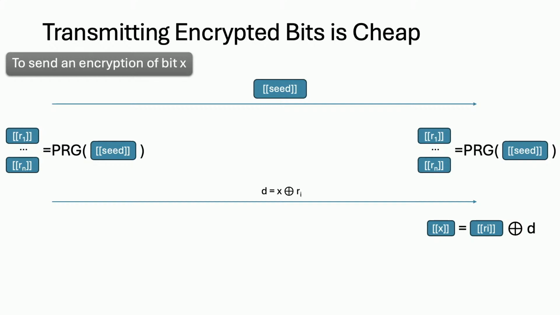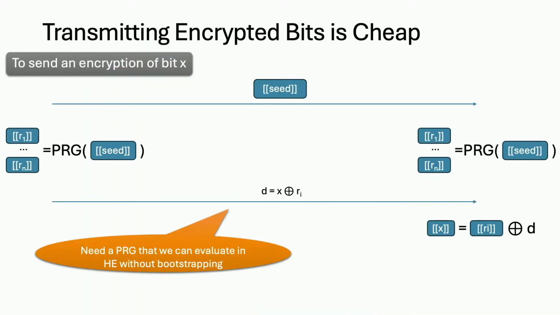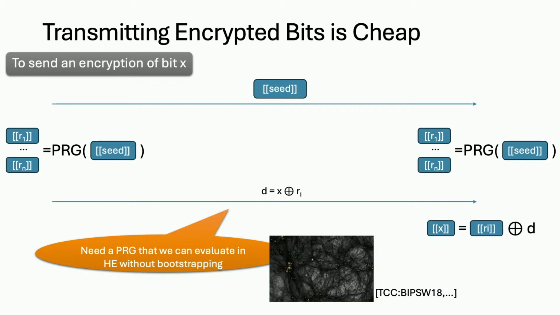So we can use this method to instantiate these three rows. Remember that our goal is to send encryptions of these bits. So in order to send the encryptions of these three bits, we are going to use a somewhat homomorphic encryption to send the bits in this manner. And we just need a PRG that is good enough. There are many good PRGs, and one big class is dark matter. And this is actually the dark matter from NASA's website. So this is actually dark matter.